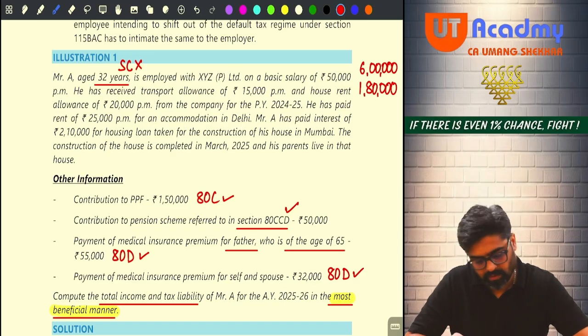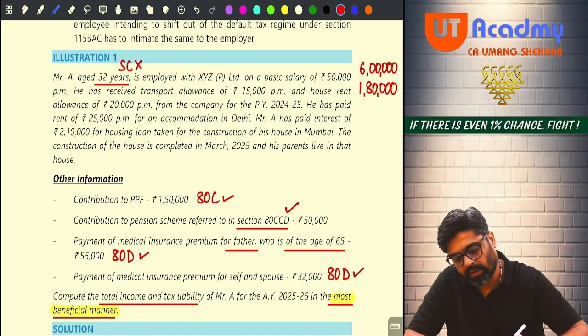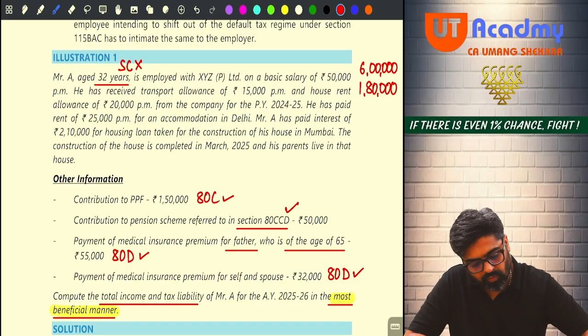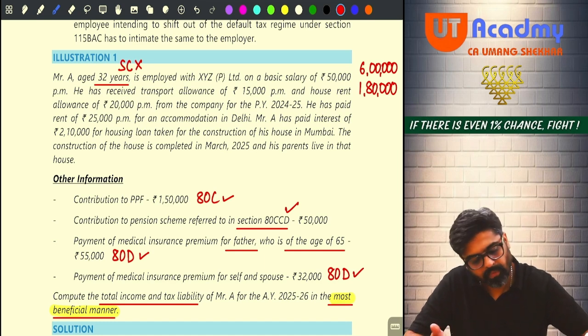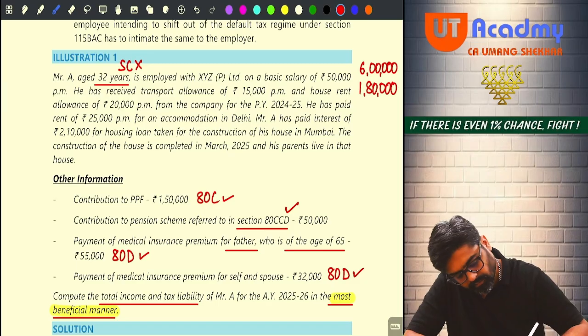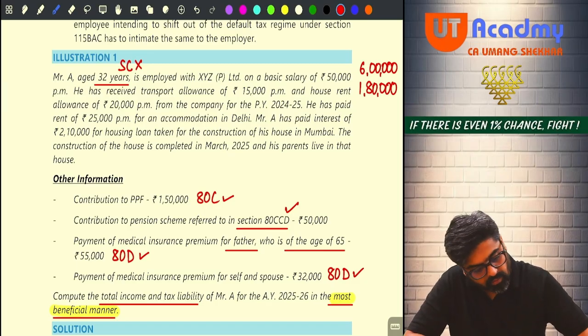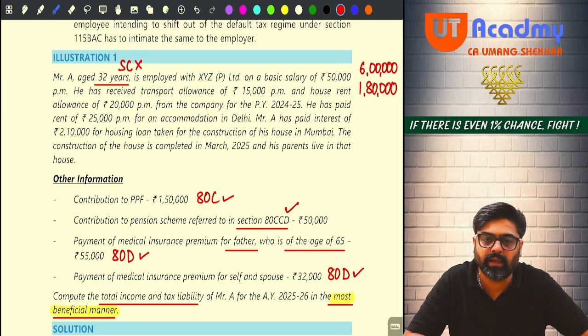Now next what they are saying, house rent allowance he is getting. House rent allowance is 20,000 per month, right? 20,000 into 12, 2,40,000. Out of 2,40,000, he is going to get exemption: A, B, C, whichever is lower. 2,40,000, or we are supposed to do 50% of salary.